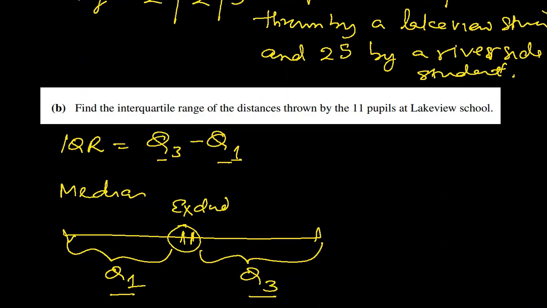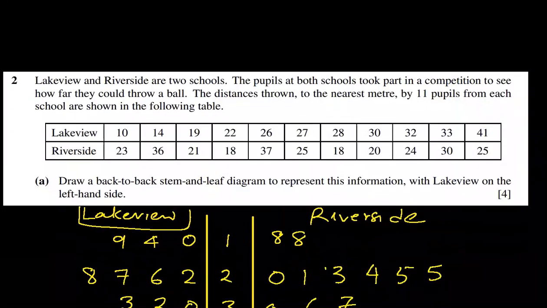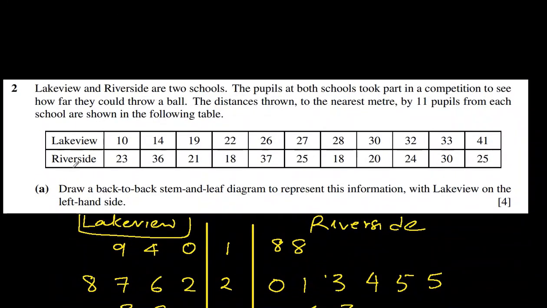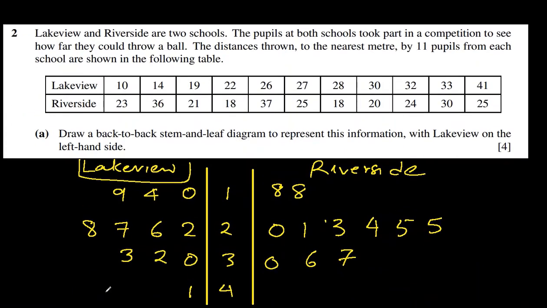That's the plan. So let me do it here. Okay, so Lakeview, this is the data. So how many are there? There are 11, odd, very good. When there is an odd number of data, just add 1 and divide by 2. That means 11 plus 1 divided by 2, the sixth item is the median. From the bottom, so this is the smallest, 1, 2, 3, 4, 5, 6, 27 is the median.